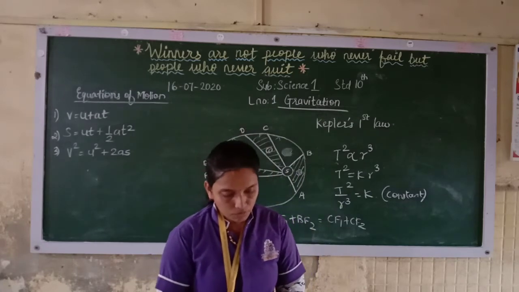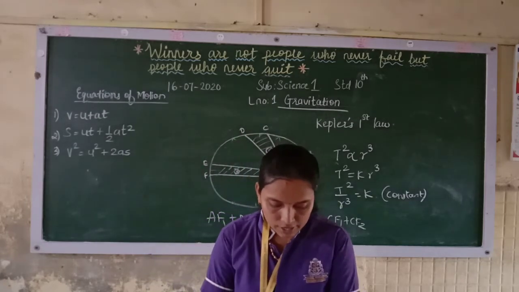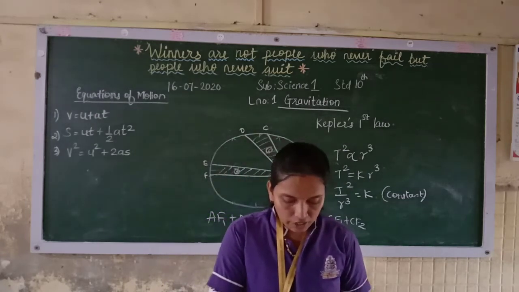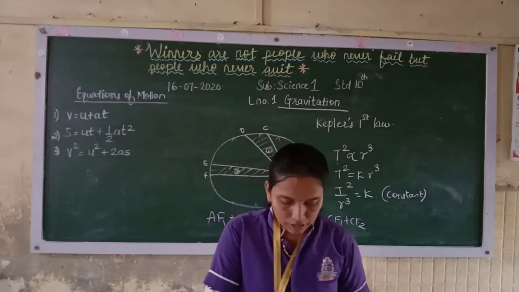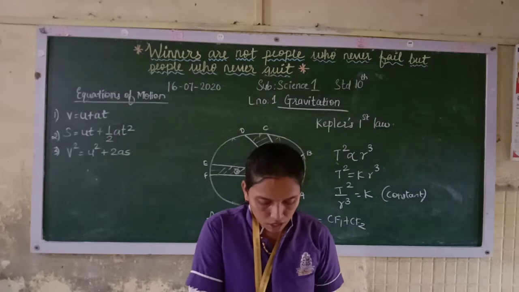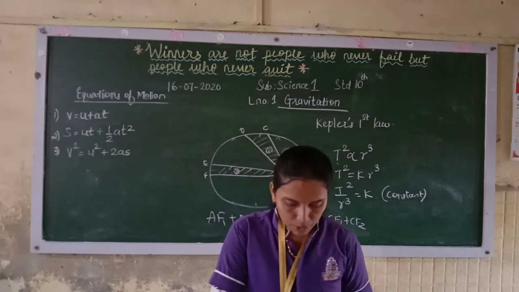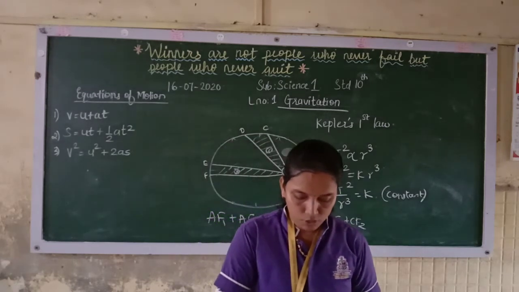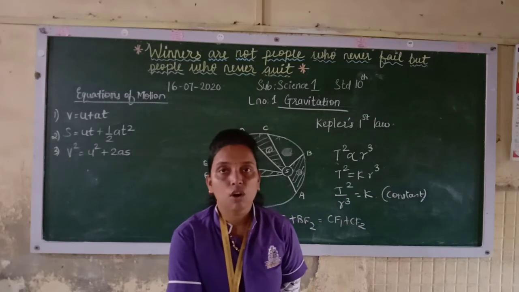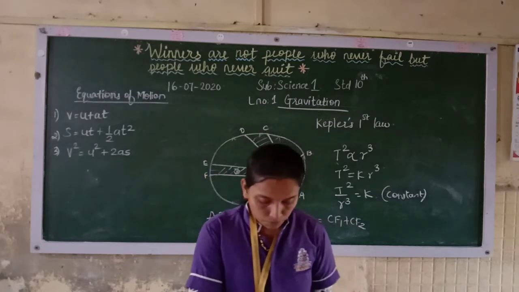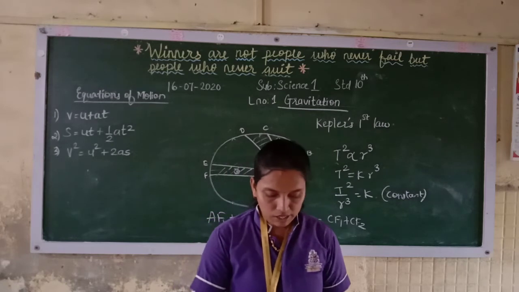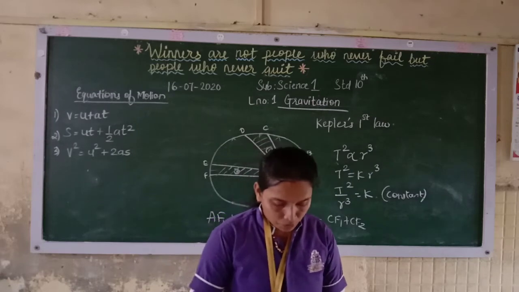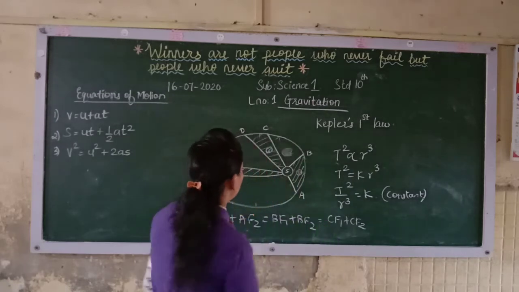So here, first we see the introduction of the scientist. Johannes Kepler, 1571-1630, was a German astronomer and mathematician. He started working as a helper to the famous astronomer Tycho Brahe in Prague. After the sudden death of Brahe in 1601, Kepler was appointed as royal mathematician in his place. Kepler used the observations of planetary positions made by Brahe to discover the laws of planetary motion. He wrote several books. His work was later used by Newton in postulating his law of gravitation.